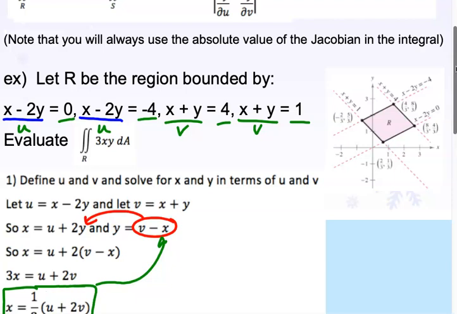I don't know how to say that well, right? You do that for each of your vertices, for both a u and a v, and you'll get the new corresponding vertex on the new function.